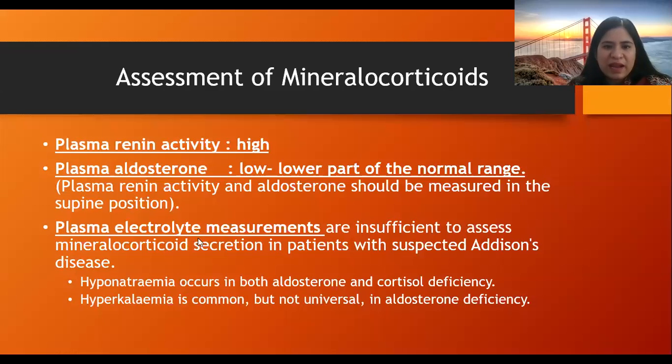And the plasma electrolyte measurements are insufficient to assess the mineralocorticoid secretion in patients with suspected Addison's disease. That means the values of sodium and potassium are insufficient to assess the secretion of aldosterone in patients with suspected Addison's disease, as hyponatremia occurs in both aldosterone as well as cortisol deficiency, and hyperkalemia is common but not universal in aldosterone deficiency.